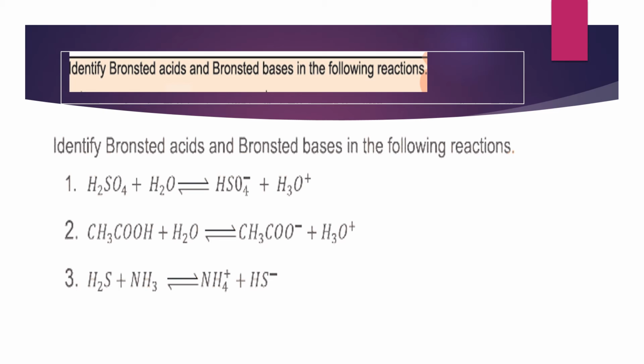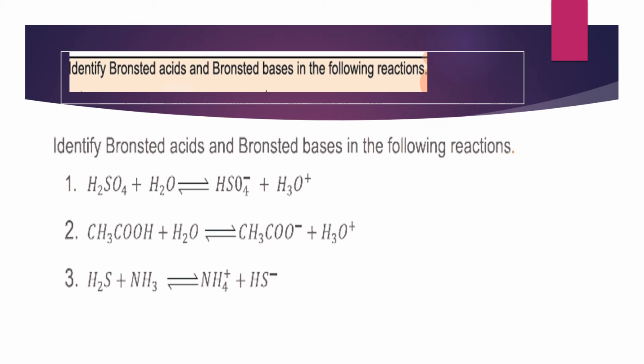In case of the water, in the product it is transformed into the hydronium ion. Water has 2 hydrogen atoms while the hydronium has 3 hydrogen atoms. So the water is the proton acceptor, acting as the Bronsted base, while the sulfuric acid is acting as the Bronsted acid.